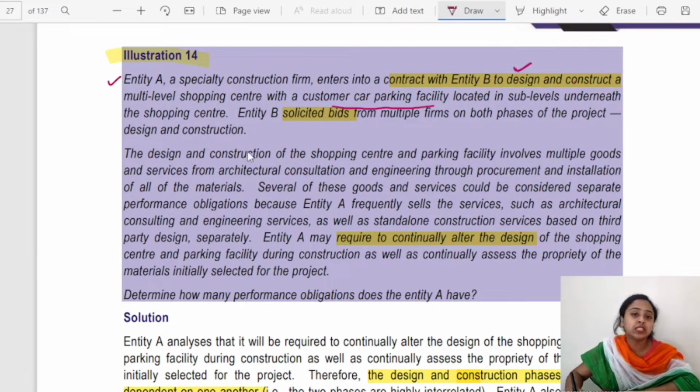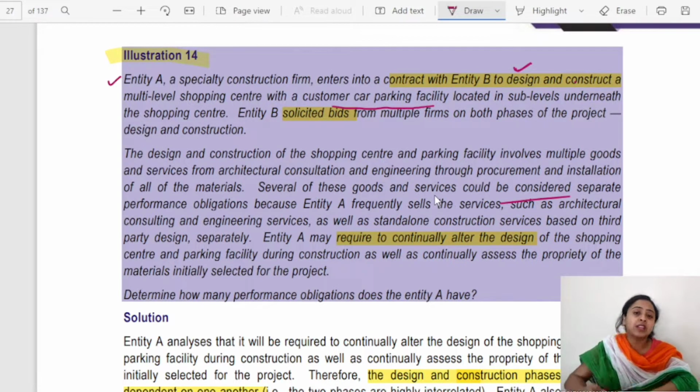Okay, they are soliciting, there have been tenders issued, bids are going on. Whoever charges the lowest price, the contract will be handed over to that particular firm or entity. Okay, so bids are being asked for, solicited. The design and construction of the shopping center and parking facility involves multiple goods and services from architectural construction and engineering through procurement and installation of all the material. Several of these goods and services could be considered separate performance obligations because Entity A frequently sells these services.